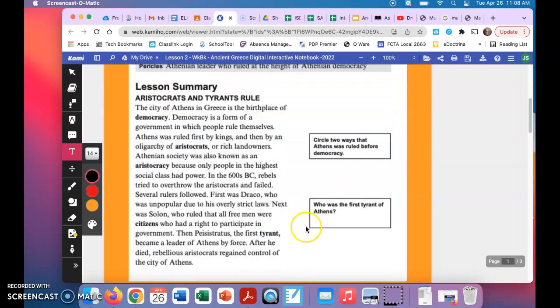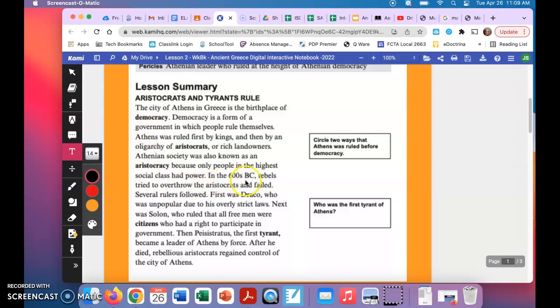Okay, so on this first page, our lesson summary, aristocrats and tyrants rule. The first thing you're going to be looking for, in our first box here on the right, is to circle 2 ways that Athens was ruled before democracy. So the city of Athens in Greece is the birthplace of democracy. Democracy is a form of government in which people rule themselves. Athens was ruled first by kings and then by an oligarchy of aristocrats or rich landowners. Athenian society was also known as an aristocracy because only people in the highest social class had power.